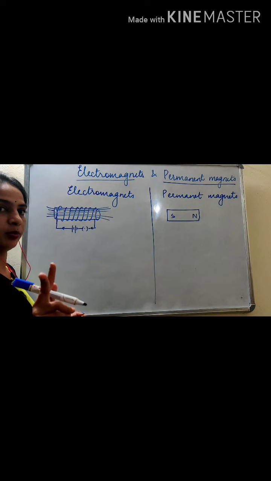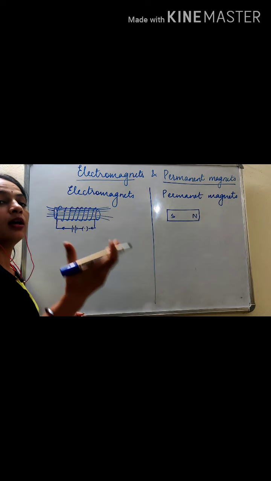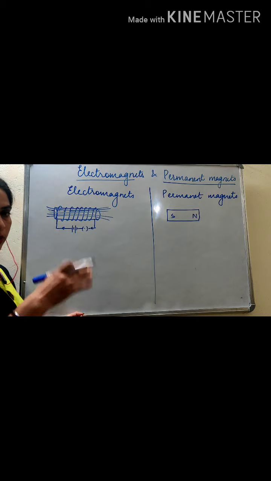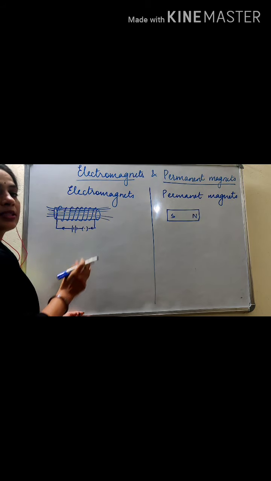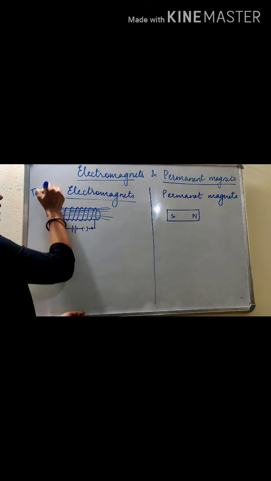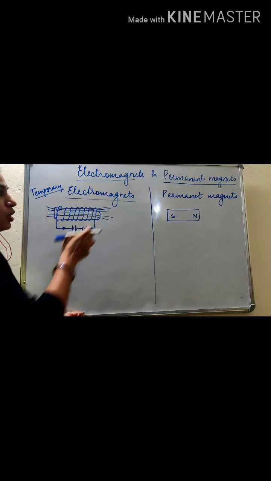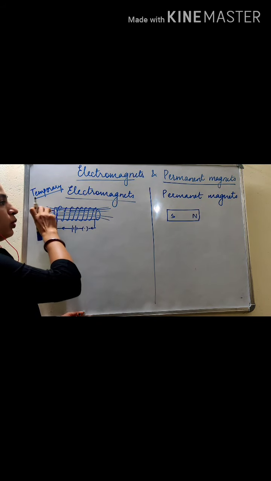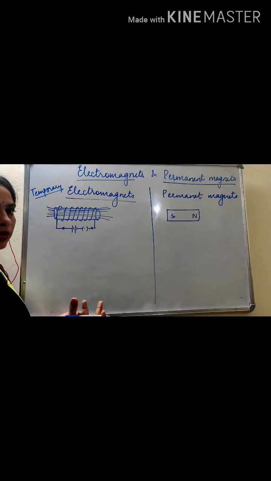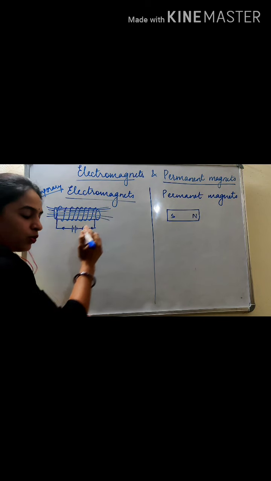So two types of permanent magnets are: one, bar magnets and magnets which are available naturally, and second, those made of steel. The second type of magnets are electromagnets. These are temporary magnets. They are not permanent magnets. So electromagnets are made if you take a soft iron core or any magnetic material. We've studied about magnetic materials. You take a solenoid. What is a solenoid?